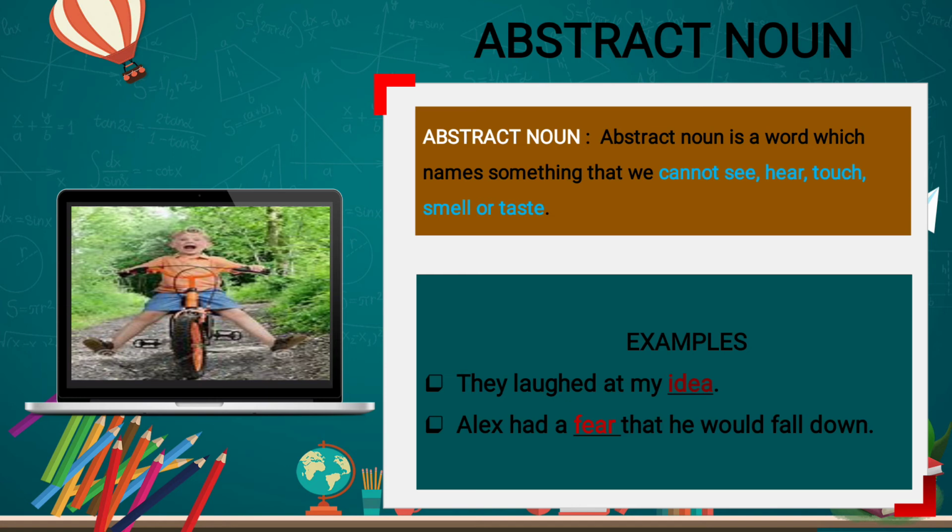They laughed at my idea. So here idea is a noun. Which kind of noun? It's an abstract noun. We cannot see or touch or smell an idea. Now second is, Alex had a fear that he would fall down. See here in the picture it is given Alex is cycling, but he doesn't know properly about cycling. So that's why fear is there on his face. So fear is what? It's an abstract noun. So idea and fear are examples of abstract nouns.